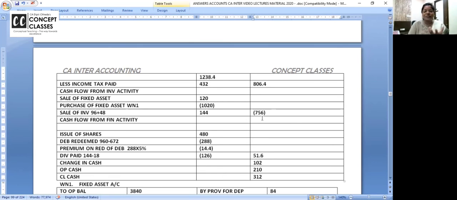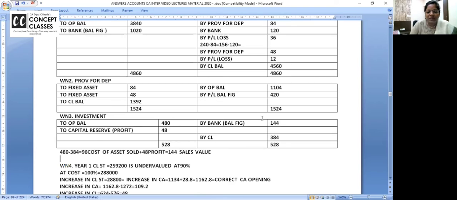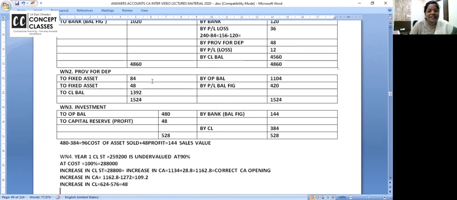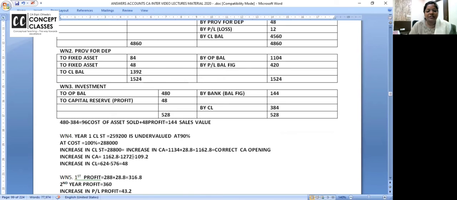I hope today's class was very fruitful with all the homework discussions in the class. And we have done additionally this problem. Mark 13th problem as very important, which we have done now. New thing you have studied. Check. One is provision for depreciation and asset account. Investment sold, profit is transferred to capital reserve. Then no need to deduct, it did not go to P&L, so why are we subtracting? And then higher the closing stock, higher the GP, higher the NP.